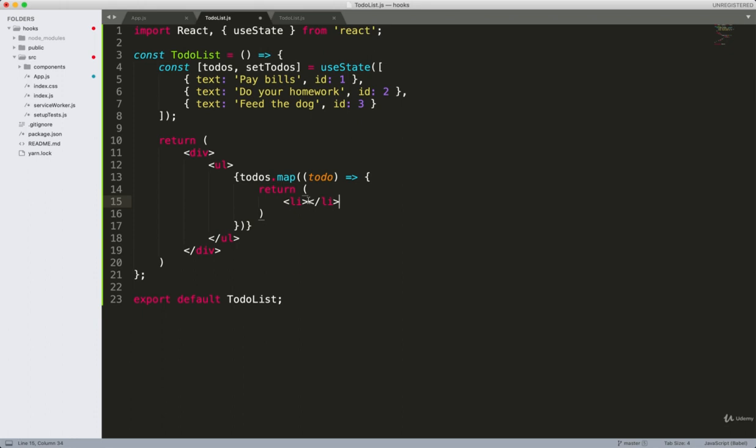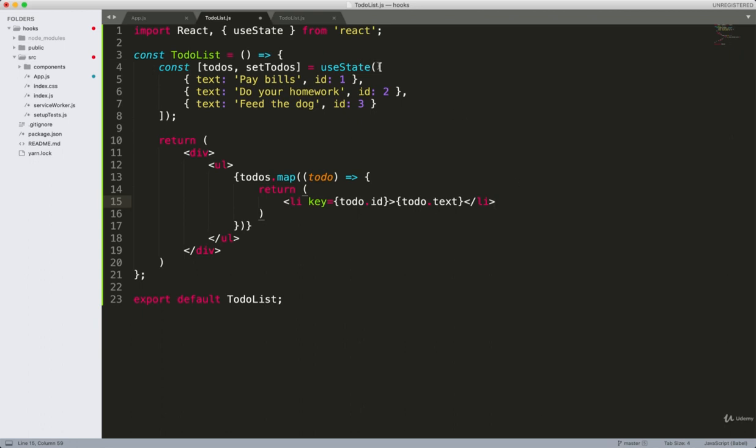Inside the li tag, I want to output the text property of the to-do, so I'm going to say todo.text. And when we cycle through things like this, React expects us to provide a unique key property for each element as well. That's why I added this id property right here. So let's add a key property, and I'm going to say todo.id.